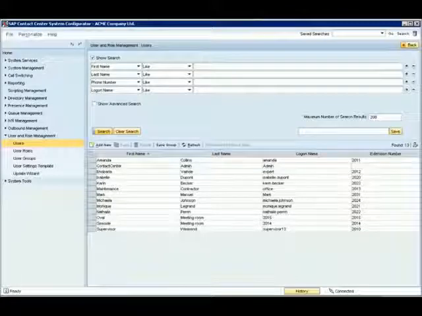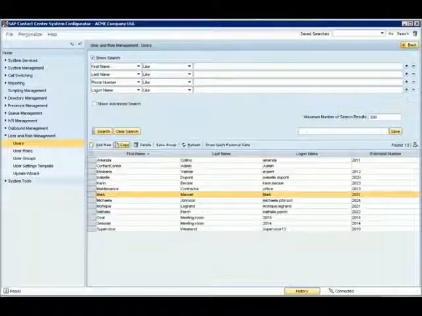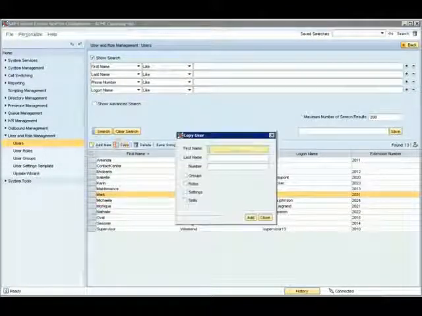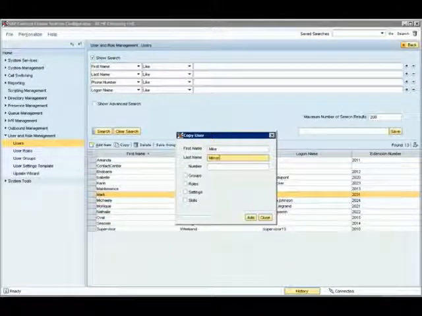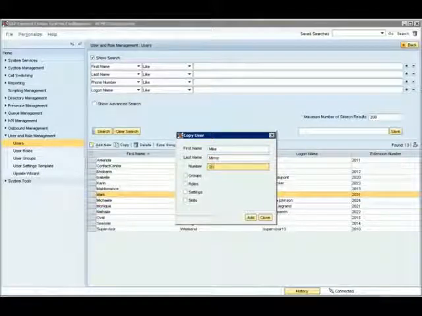First we choose our previously created user, Mark. By pressing the copy button, we can create a copy of that user. We decide to call the new user Mr. Mike Mirror and assign him the next free extension number.